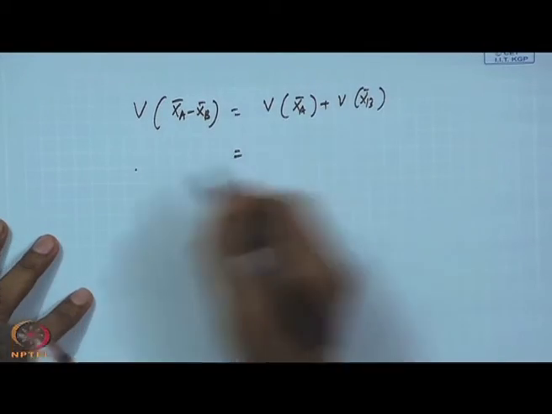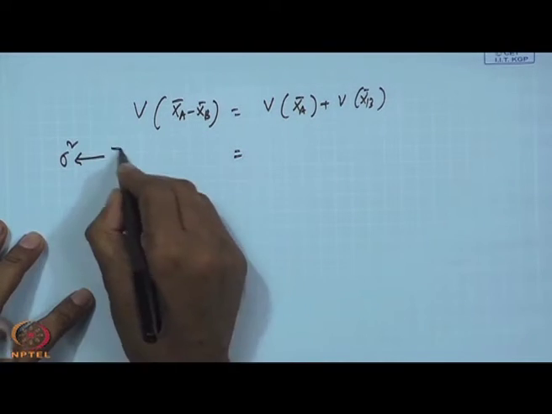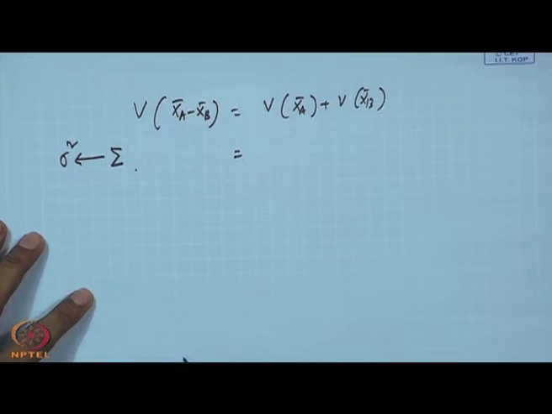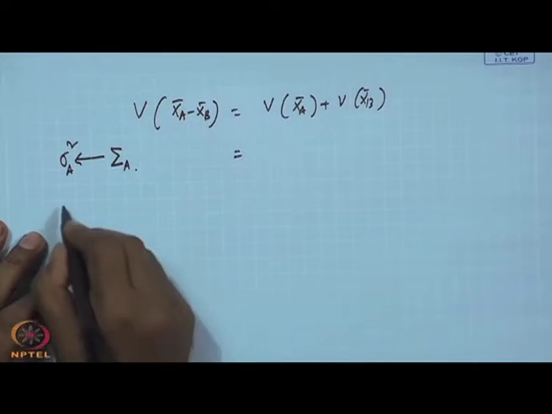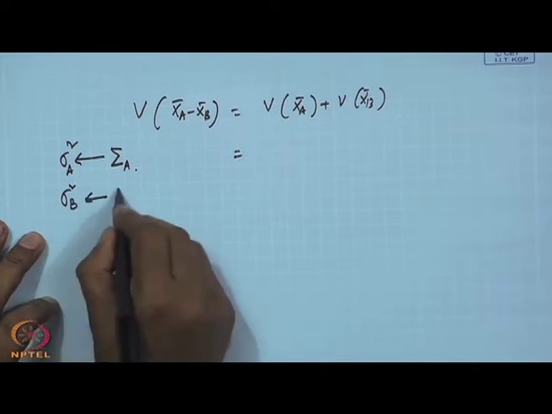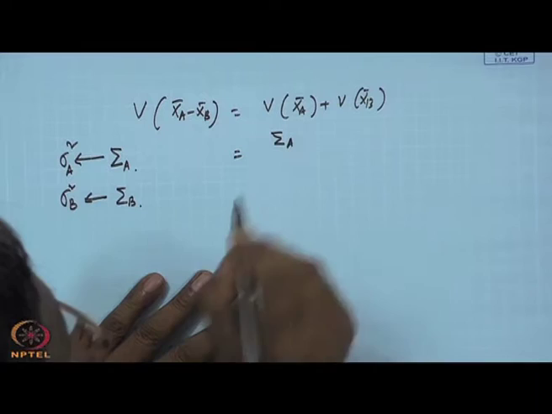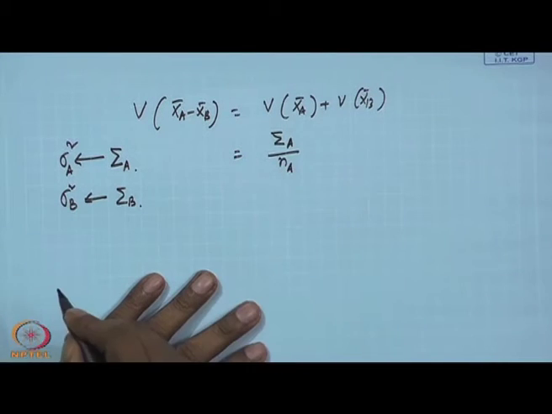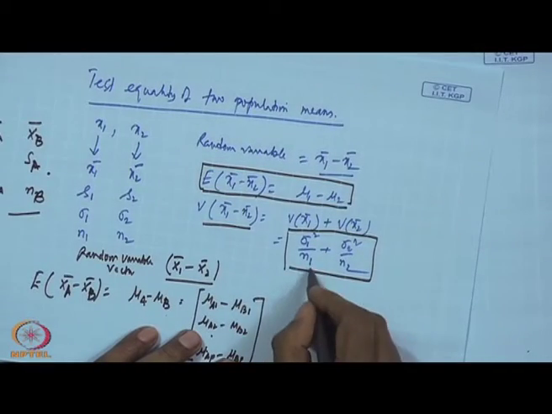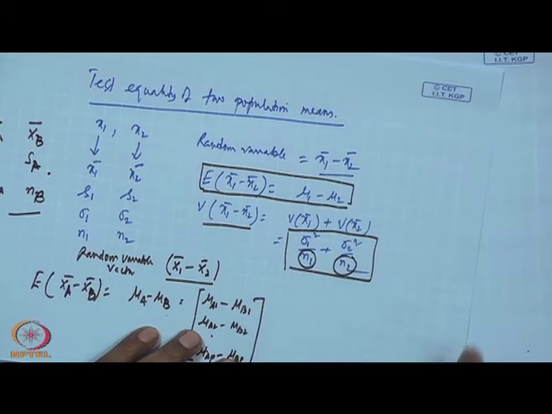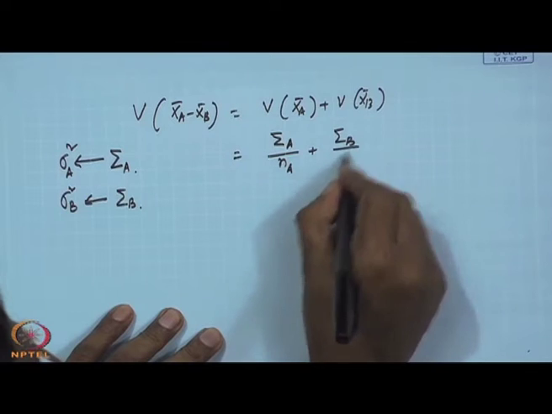So, if sigma square is the variance for the univariate case, we have seen that capital sigma is the counterpart in the multivariate case. So, if it is A, this will also be A. If this one is B, I will go by this. So, this one will be sigma A by N A, because you have seen earlier that from populations, N1 and N2 are now denoted by A and B, and this will be sigma B by N B.